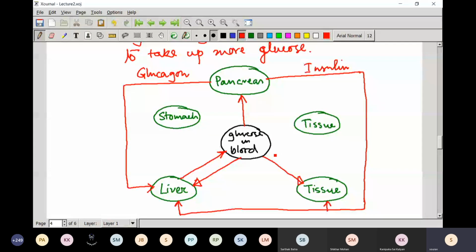So there are some tissues that can add some glucose, they can increase the glucose level as well as absorb it, but there are some tissues which can only absorb glucose. And the stomach, depending on your food intake, helps increase the glucose level in the blood. So this is a very interesting example of natural systems where the feedback mechanism plays an important role.